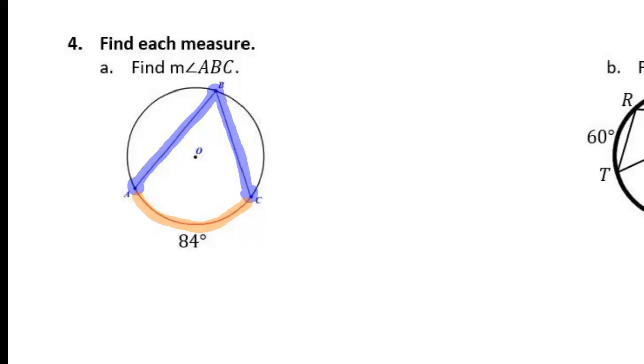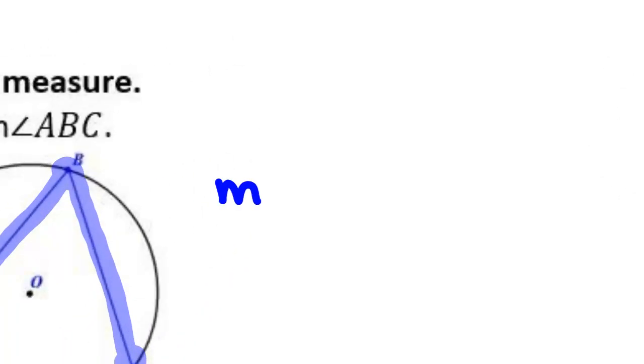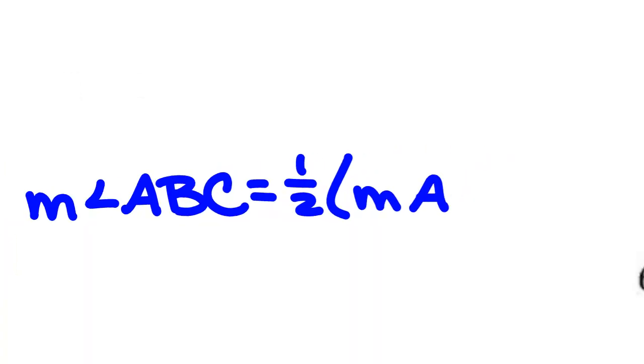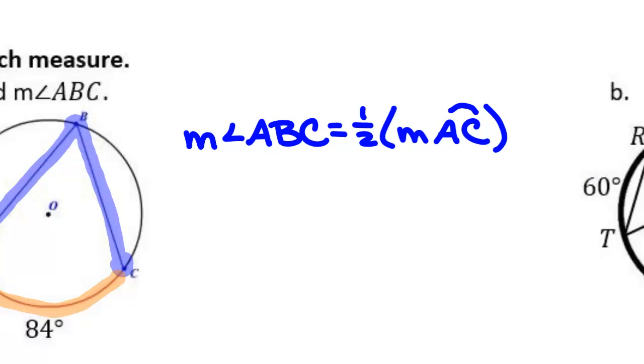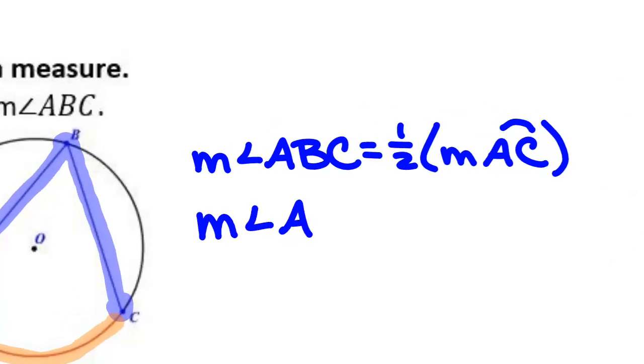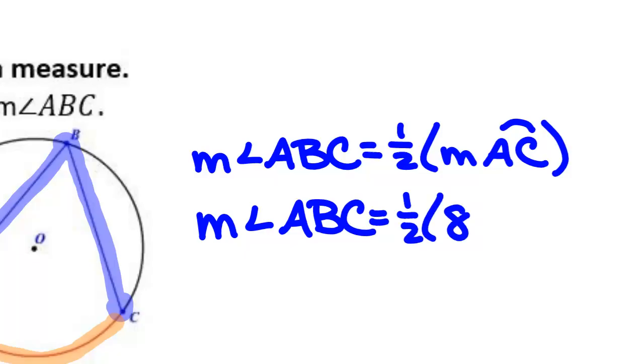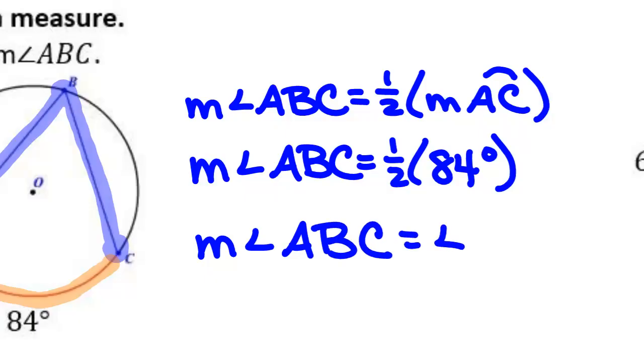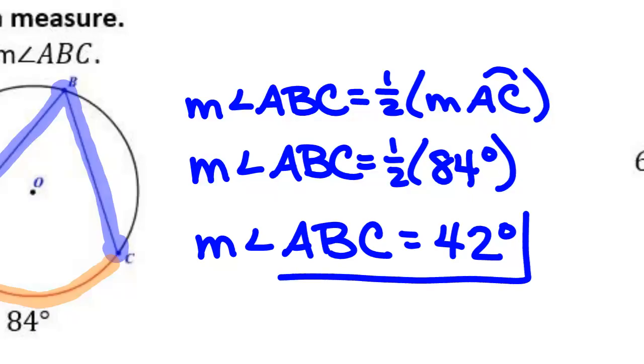And what's the relationship between the intercepted arc and the inscribed angle? Yes. So the measurement of angle ABC is equal to half the measurement of arc AC. Do we know how big arc AC is? How big is arc AC? 84 degrees, so I need half of 84 degrees. What is half of 84 degrees? 42. So the measurement of angle ABC is 42 degrees.